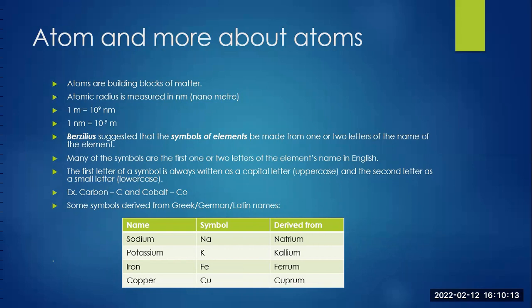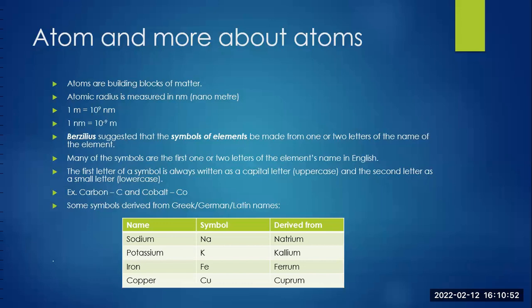Berzelius suggested that the symbols of elements be made from 1 or 2 letters of the name of the element. Many of the symbols are the first 1 or 2 letters of the element's name in English. The first letter of a symbol is always written as a capital letter and the second letter as a small letter. For example, carbon is denoted by capital C, whereas cobalt is denoted by capital C, small o, so Co. Some of the symbols are derived from Greek, German, or Latin names.